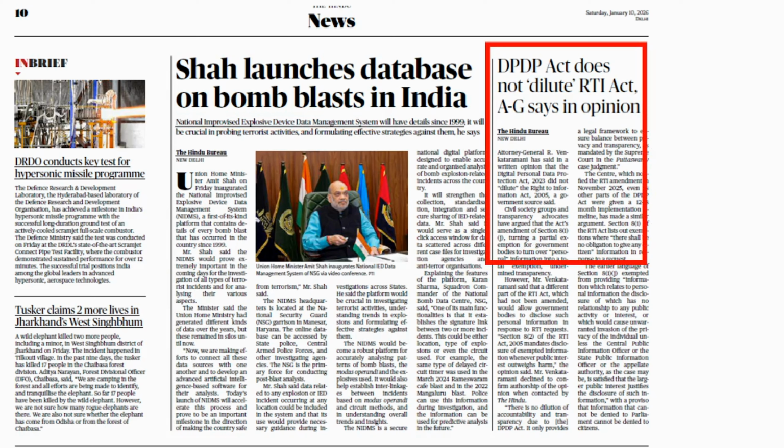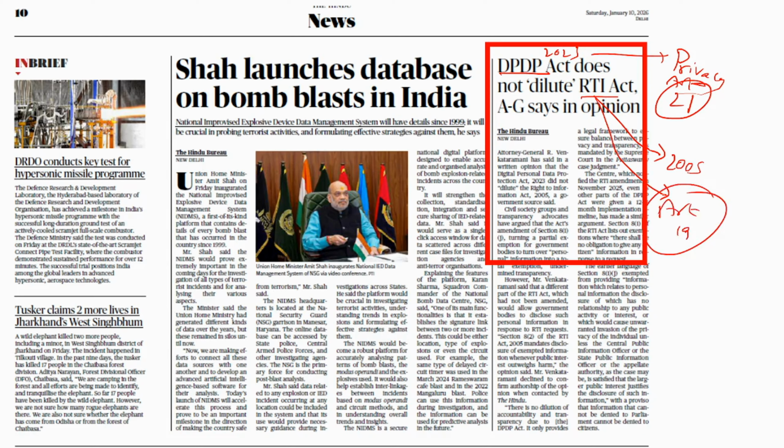Moving on. So government has brought something called Digital Personal Data Protection Act 2023. It is brought to respect privacy. We have a fundamental right to privacy under Article 21. So under Article 21, to uphold right to privacy, government has brought this act. But there is already one act called RTI Act, Right to Information Act, brought in 2005. It is upholding our right to information under Article 19. So here you have two fundamental rights, two acts to uphold two fundamental rights.